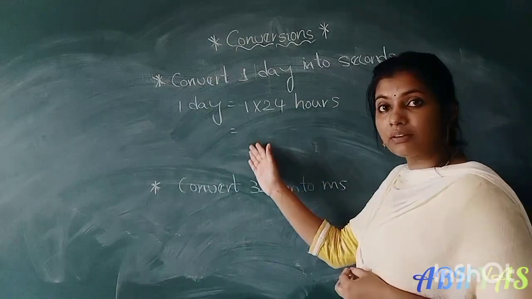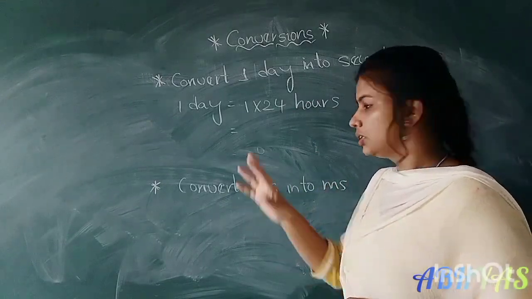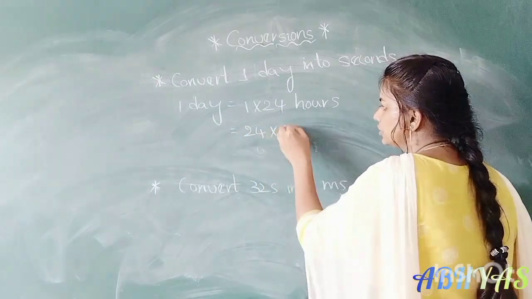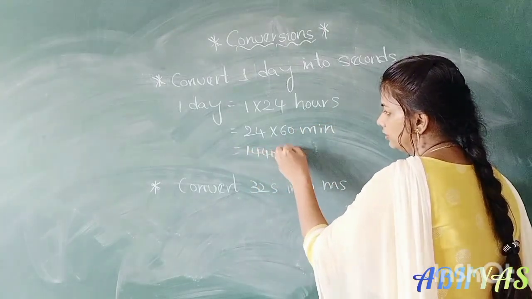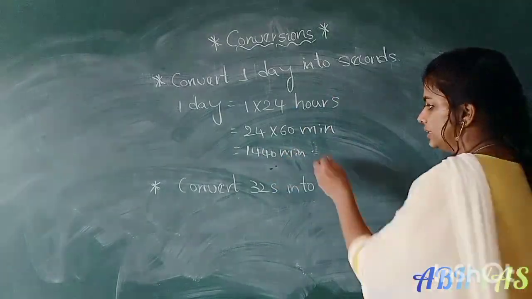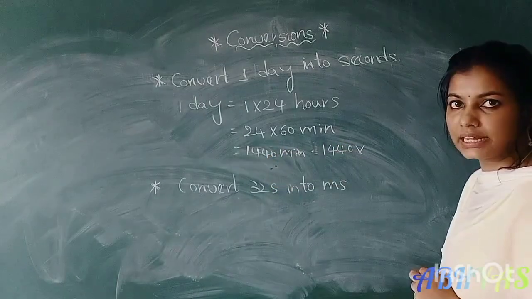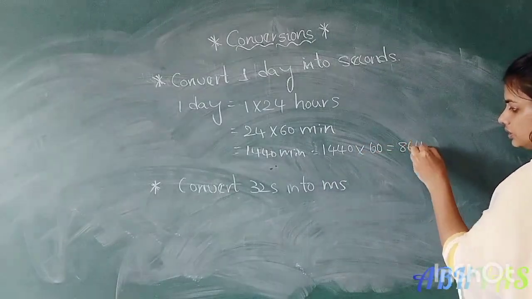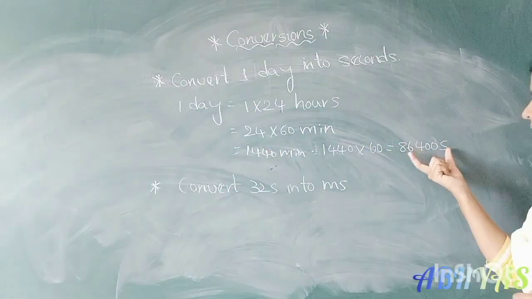Next we have to convert into minutes. 1 hour equal to how many minutes? 60 minutes, right? So 24 hours equal to 24 into 60 minutes. So that is 1440 minutes. These minutes we have to convert again into seconds. So 1440 into, 1 minute equal to how many seconds? 60 seconds, right? Into 60, that is 86,400 seconds.